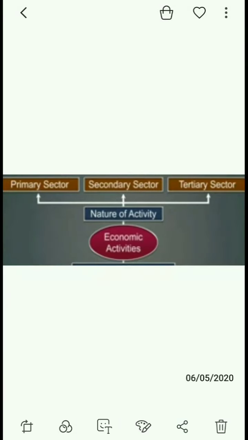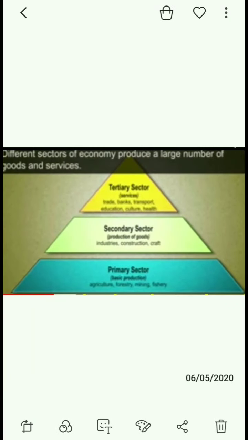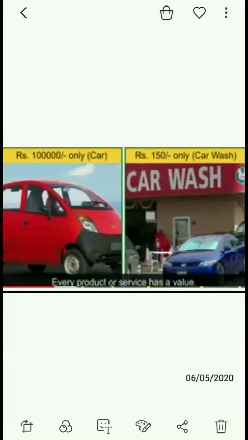In the previous class, we learned about the three sectors of economy and various economic activities. Today, we will learn about how to calculate the value of final goods and GDP. Let's start. The primary, secondary, and tertiary sectors of the economy involve the production of a large number of goods and services. Every product or service has a value, called the market price of that product or service.